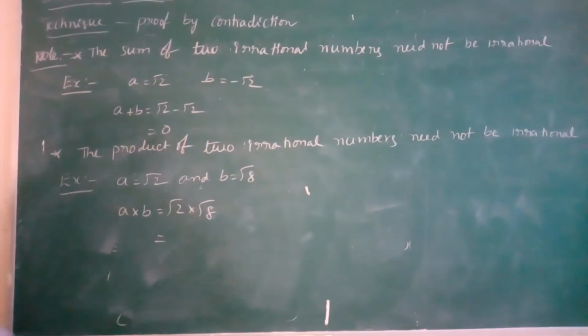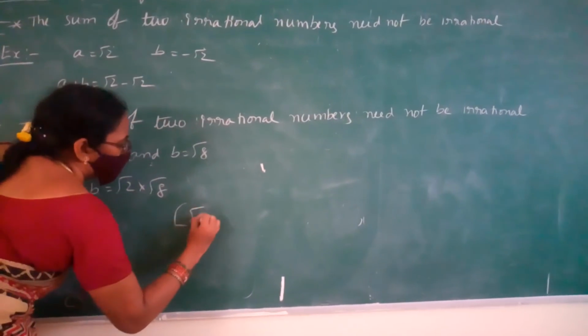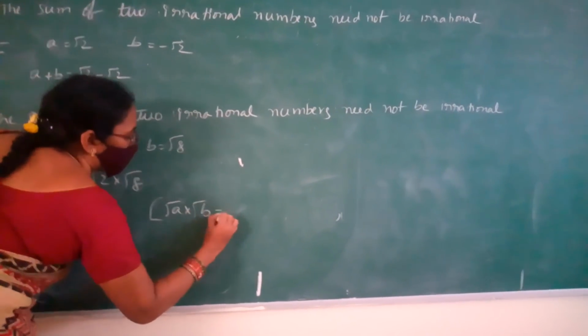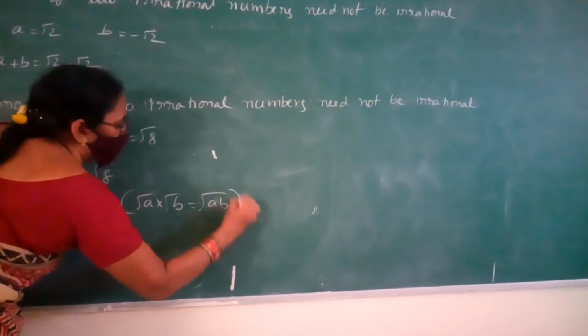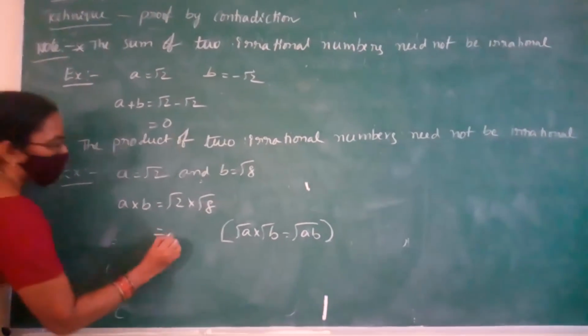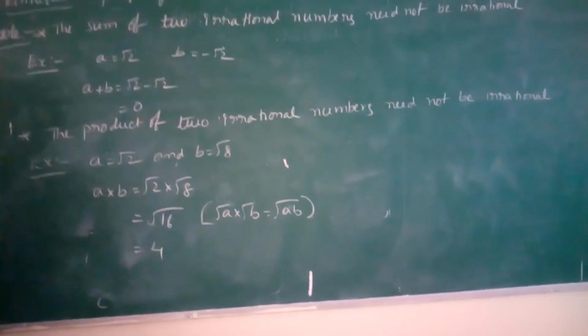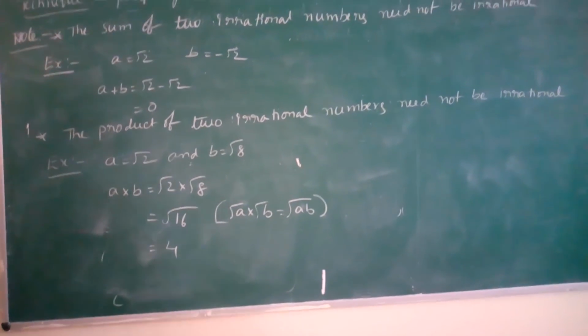Here we are using the property of square roots: root a into root b equals root of ab. This property is learned in the 9th class. That is root of 16. Root of 16 is 4. That is a rational number.